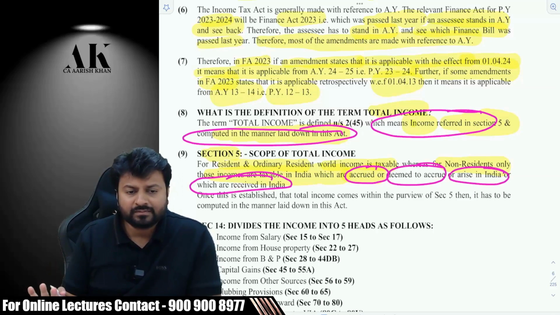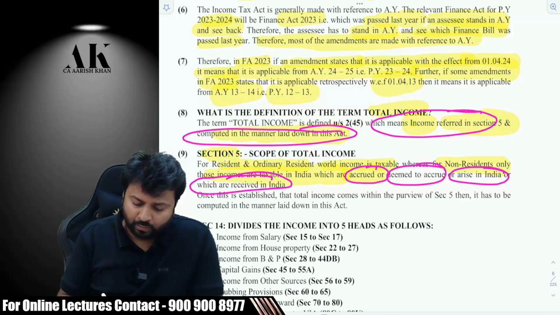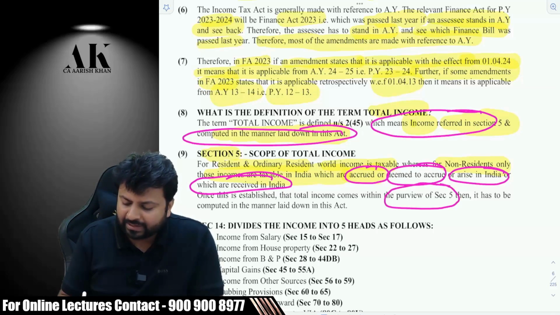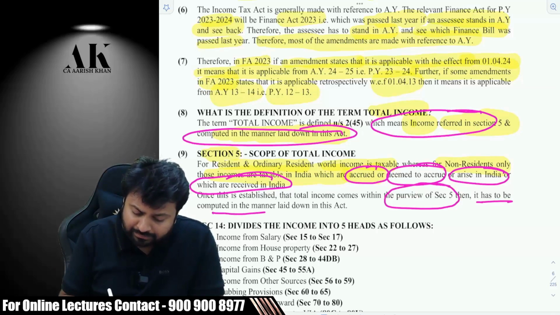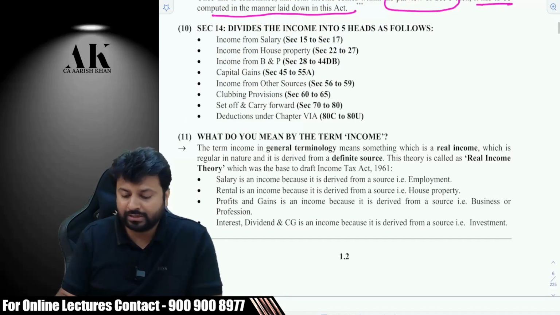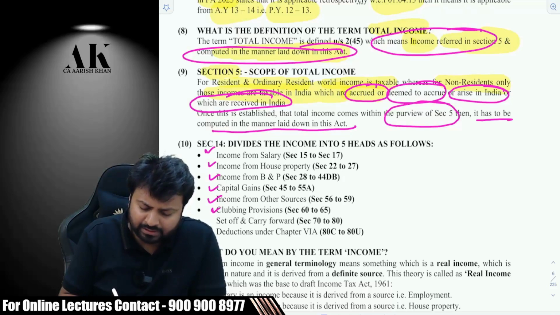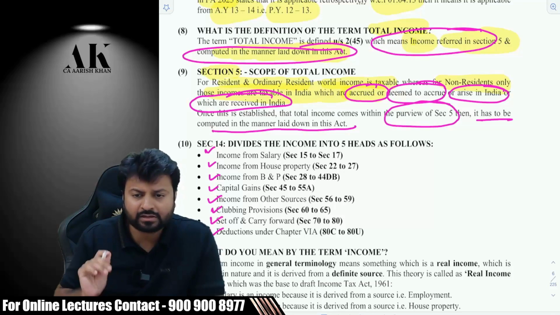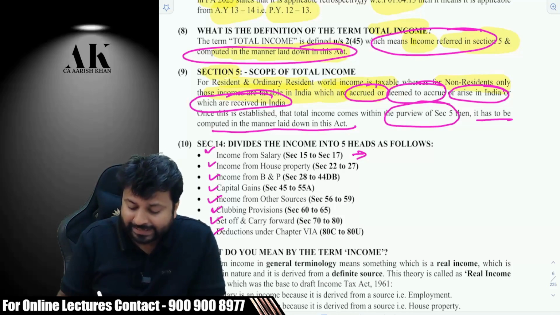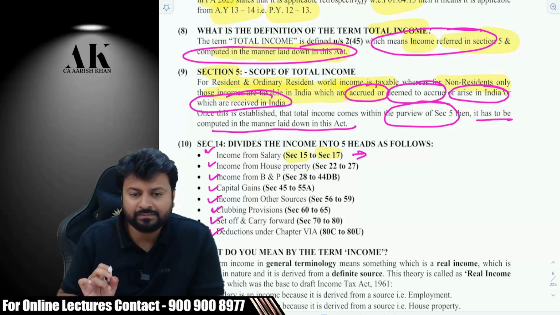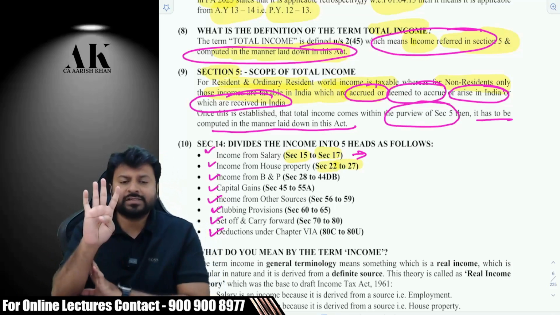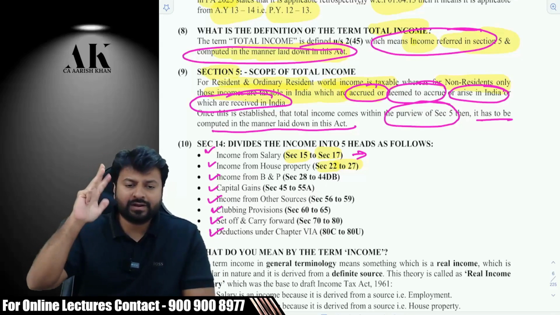Okay. And last but not least, once this is established that income comes within the purview of section 5, then you have to what? Compute in the manner laid down in this Act. And this is the computation. First salary, then HP, then PGBP, business and profession, then capital gains, then income from other sources, then clubbing, then set off and carry forward, and then deductions. Okay. This is the range of sections. Here you might have some confusion. Salary starts from section 15, ends on 17. Then house property directly starts from 22. In between, there are 4 sections which are missing: 18, 19, 20, 21. Can you see that?